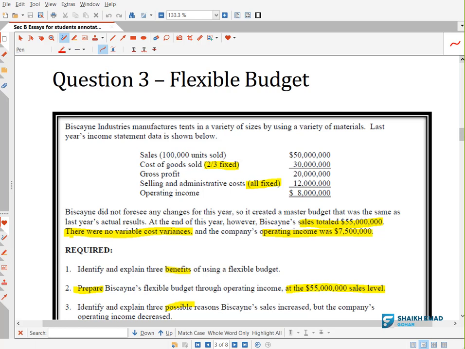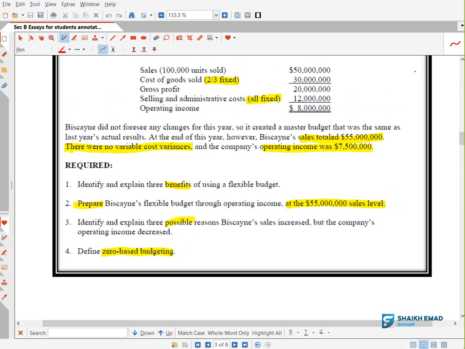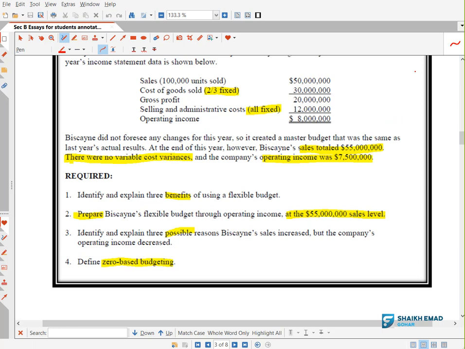So my friends, exam technique: first read the requirement. What is the requirement? There are four requirements. First of all, they are asking you to identify and explain three benefits of using a flexible budget. Okay, very simple requirement. We will see this. Then they are saying prepare flexible budget from operating income at the 55 million sales level.